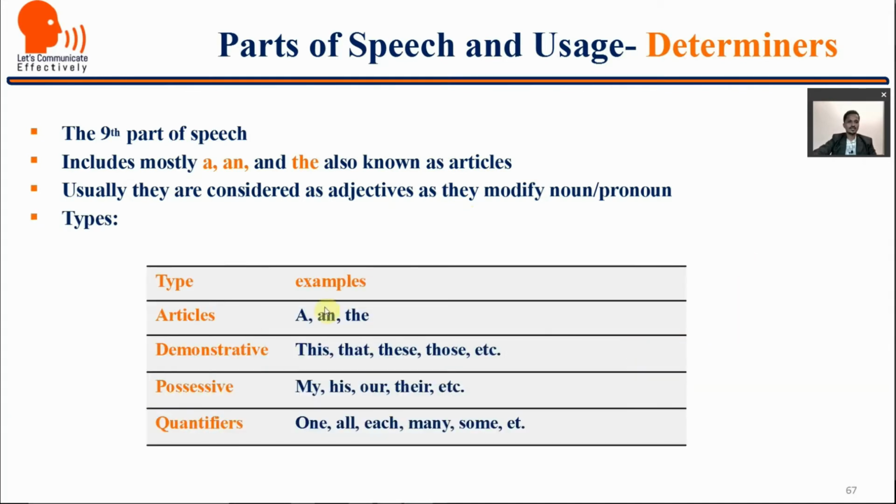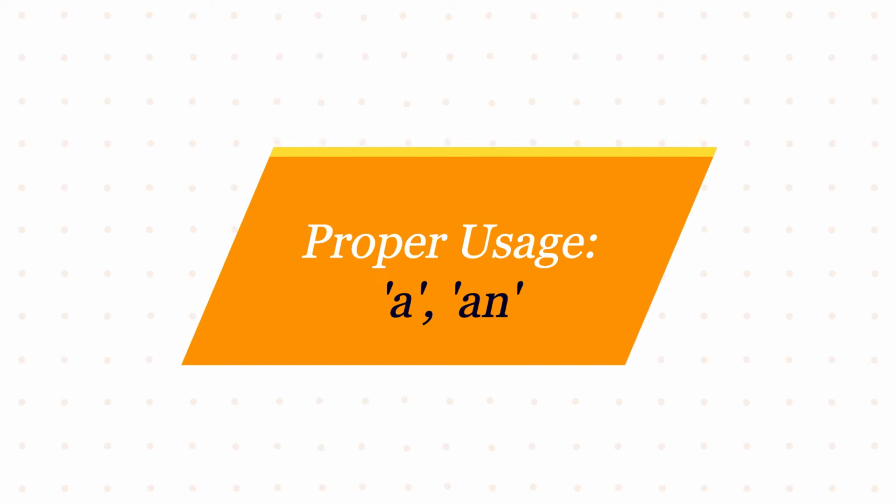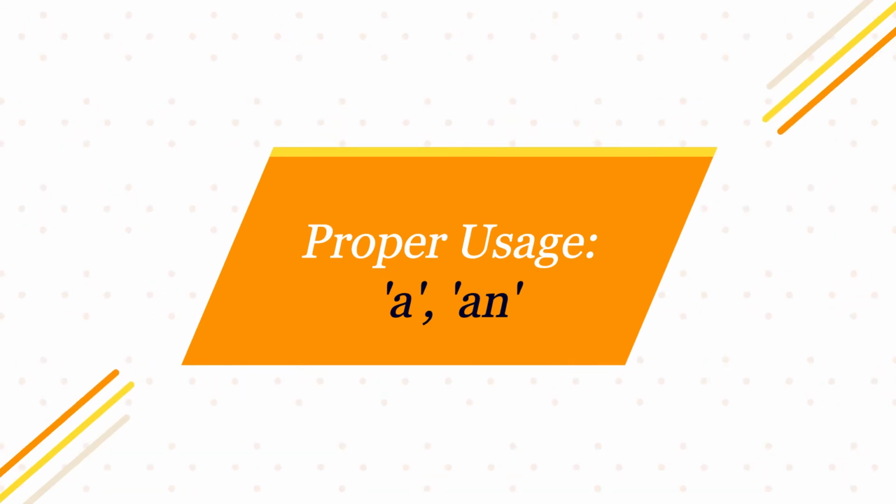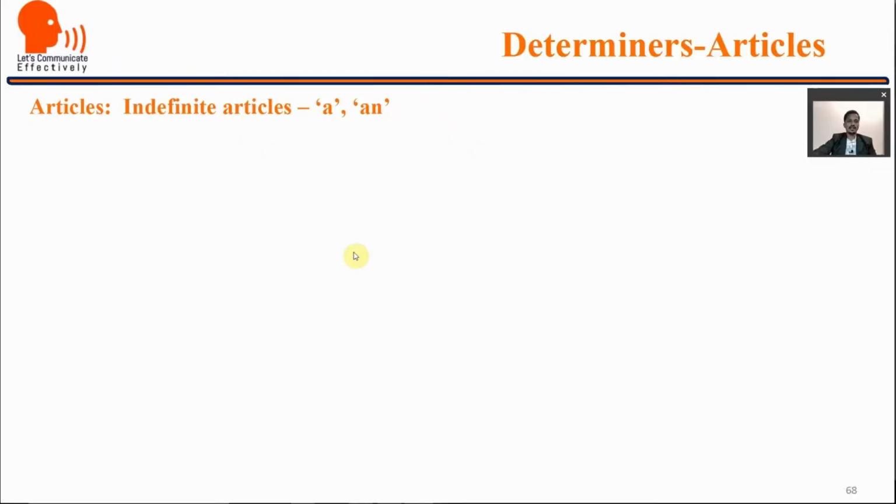The types, look at these now. The determiners: articles, demonstrative, possessive, and quantifiers. Articles: a and the. Demonstrative determiners, which demonstrate: this, that, these, those. Possessive: my, his, our, their. Quantifiers: one, all, each, many, and some. Now let us see the uses. Indefinite articles and definite articles.